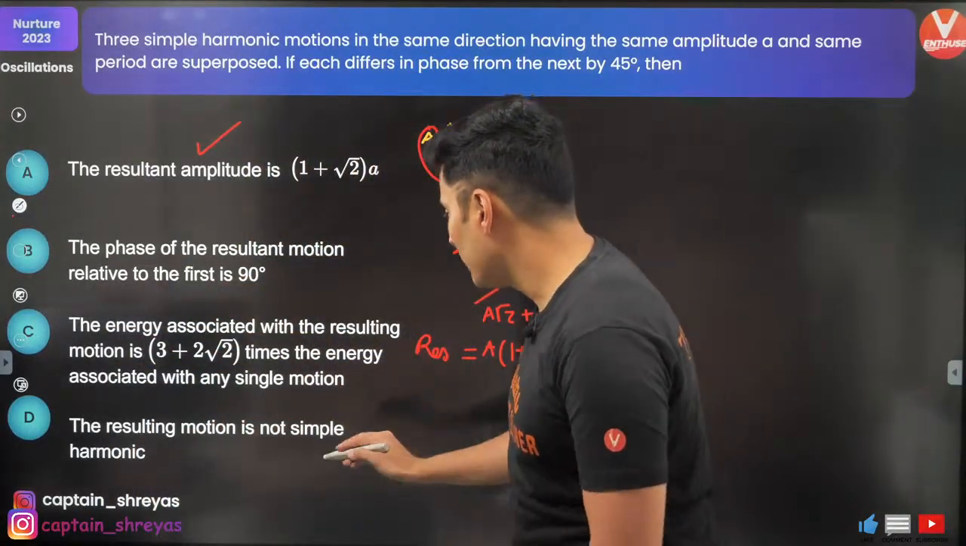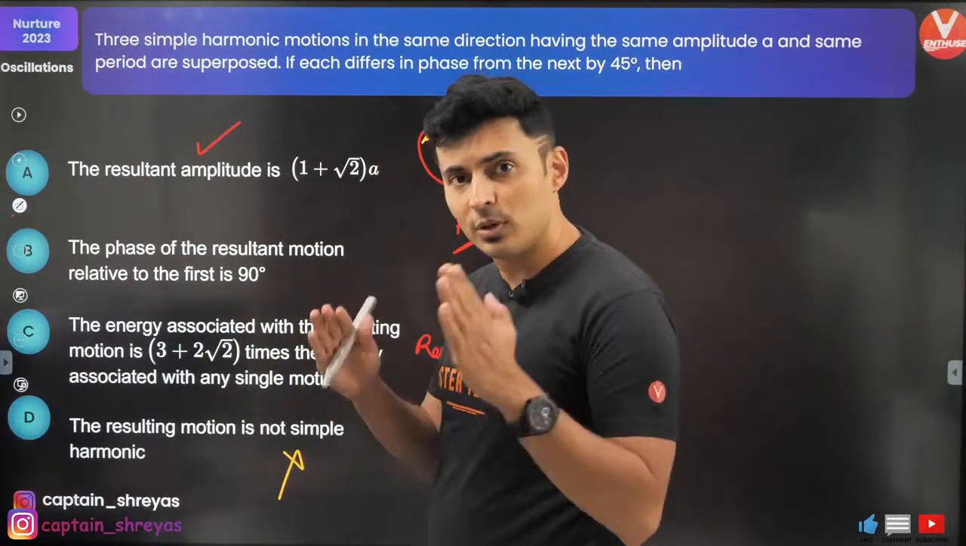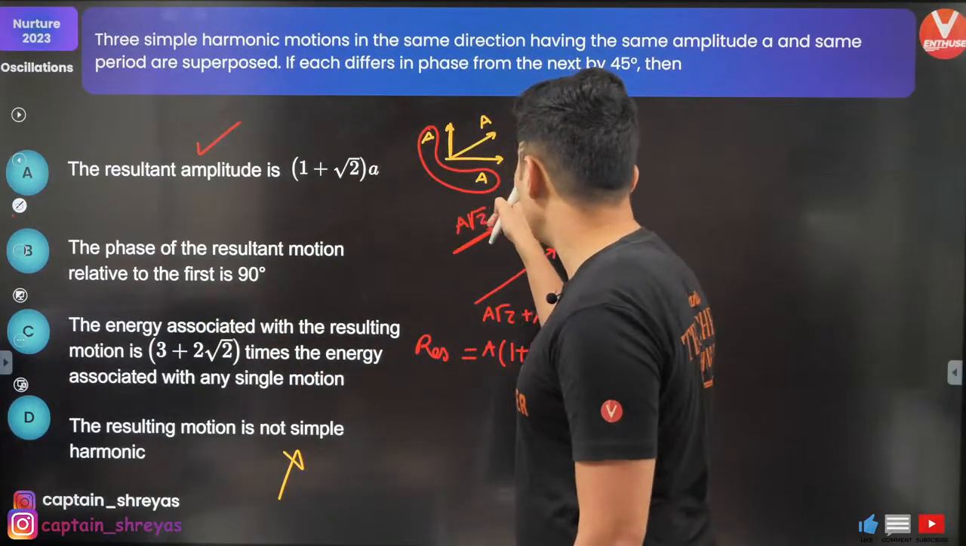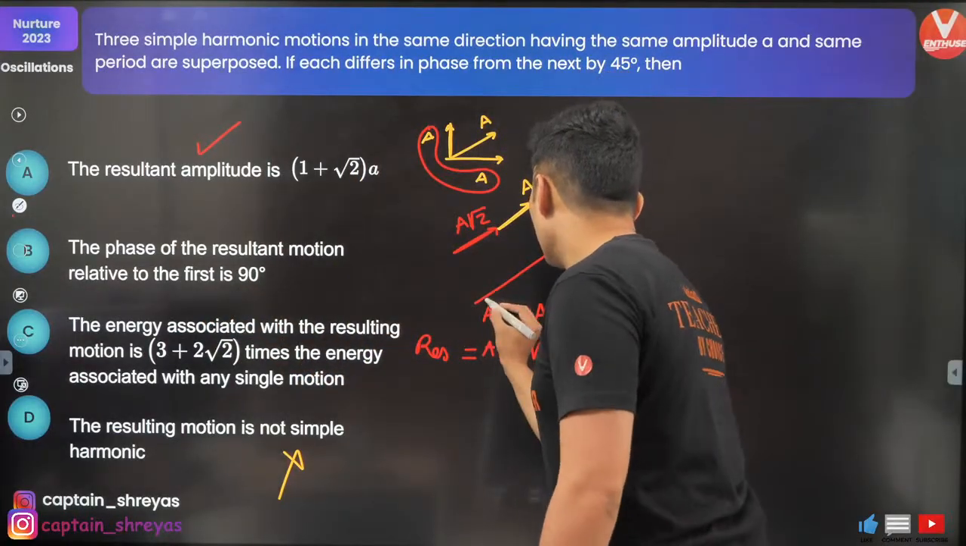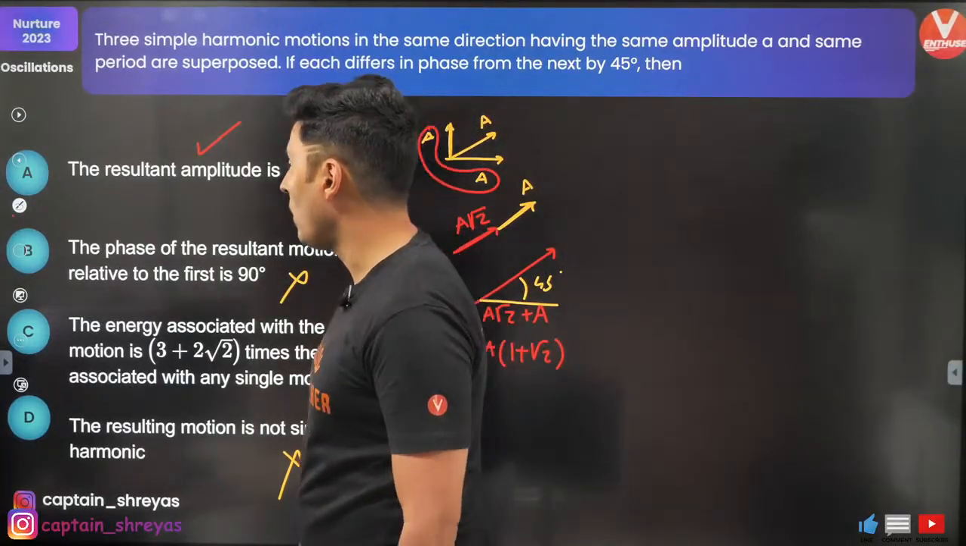Resultant motion is not simple harmonic. Wrong. It is SHM. No matter how many SHMs you add, it will still be SHM. Phase difference of the resultant with respect to the first is 90 degrees. No. In fact, if you compare, it is 45 degrees. So option B is also wrong.